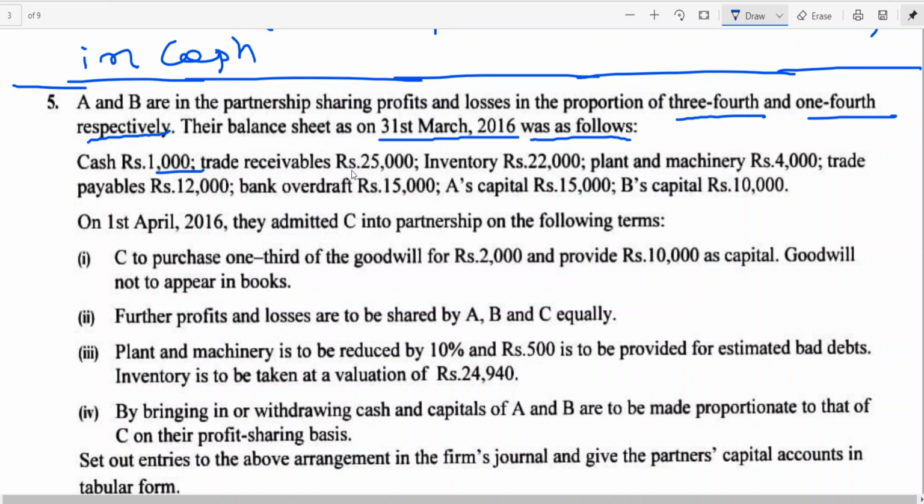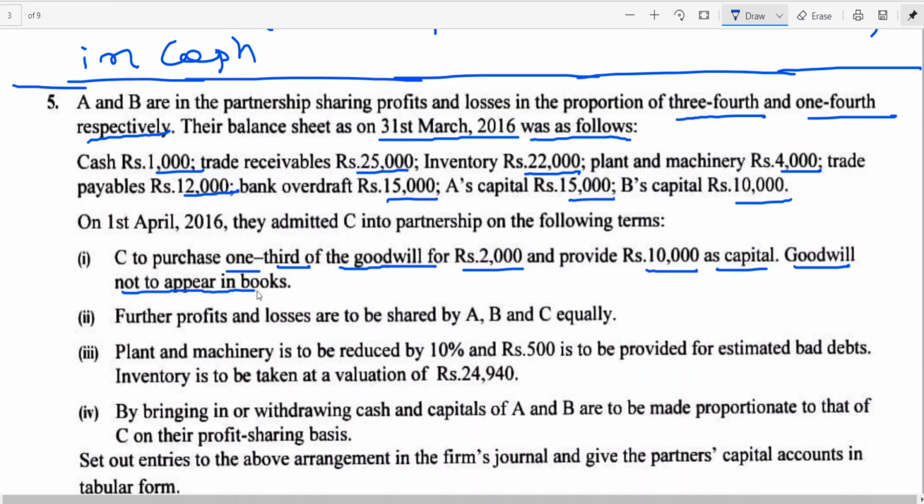Cash 1000 rupees, trade receivable 25, inventory 22, plant and machinery 4000, trade payable 12,000, bank overdraft 50,000, A's capital 15, B's capital 10,000. On 1st April 2016, they admitted C into partnership on the following terms. C to purchase 1/3 of goodwill for 2000 and provide 10,000 as capital.